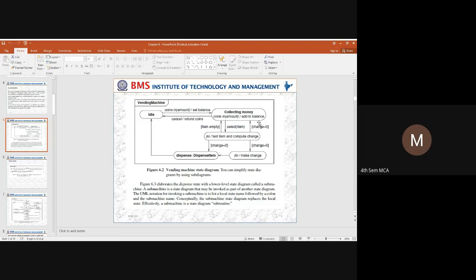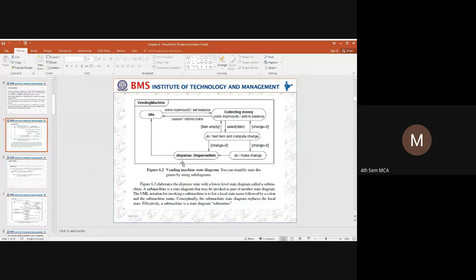Then again, it will check the condition whether the change is less than 0. If change is less than 0, again it will compute, and this process keeps on repeating. So that is how we are trying to represent a vending machine state diagram, or when we are having the interdependency of a state diagram.